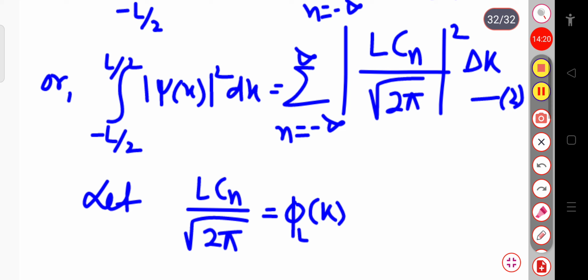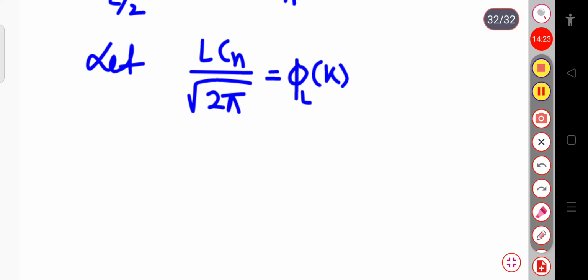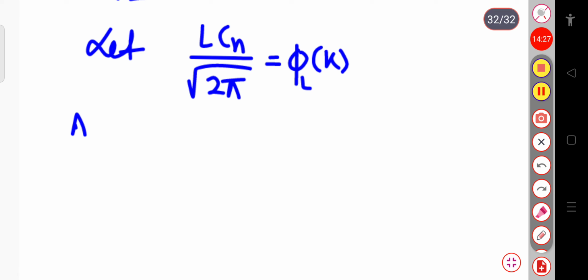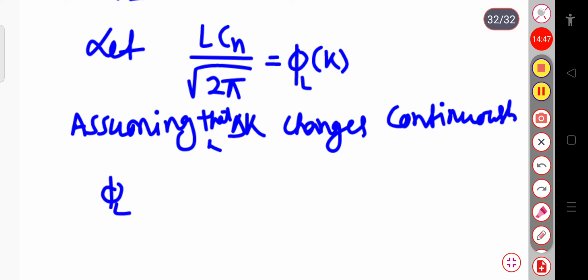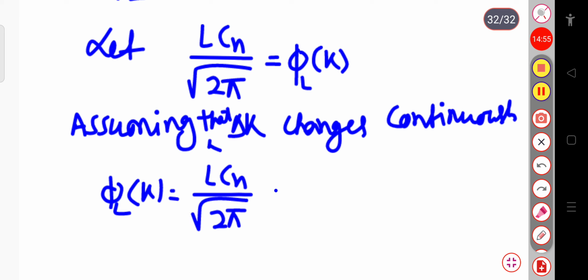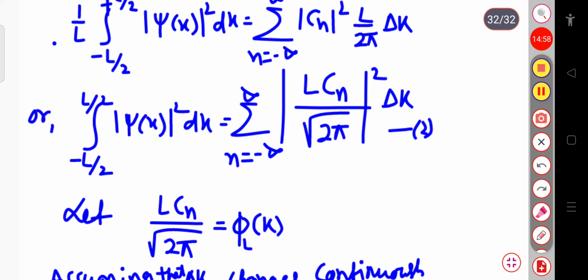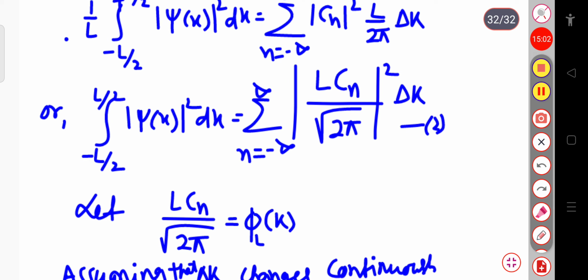Assuming that delta k changes continuously, this phi L of k, equal to L Cn divided by root over 2 pi, can be written, from equation 2, in terms of the integration over minus L by 2 to plus L by 2 of modulus of psi x square dx.